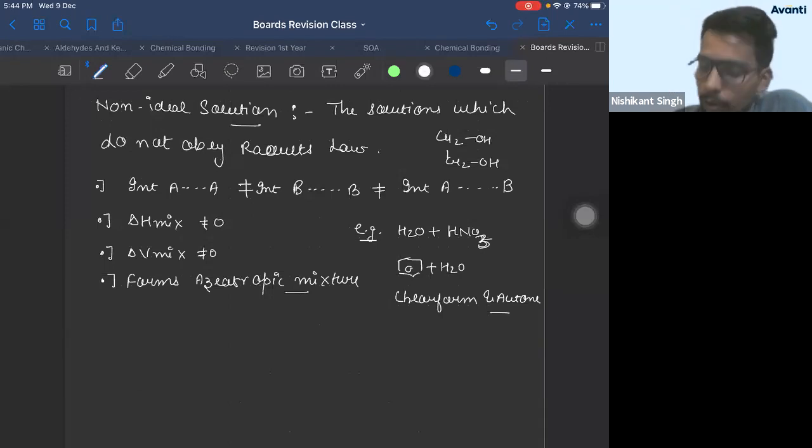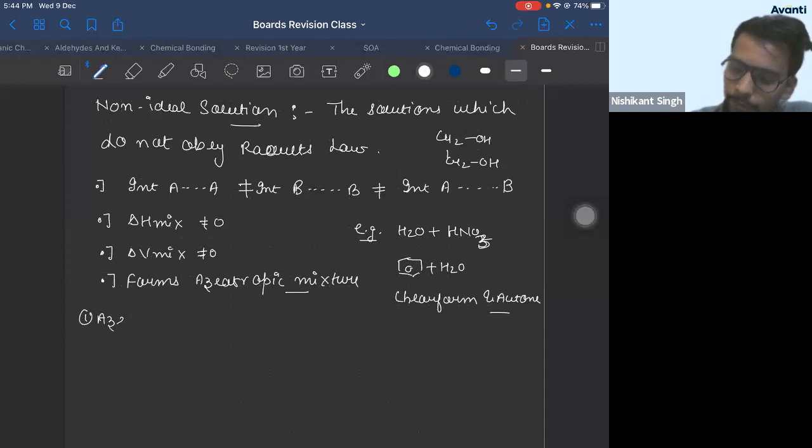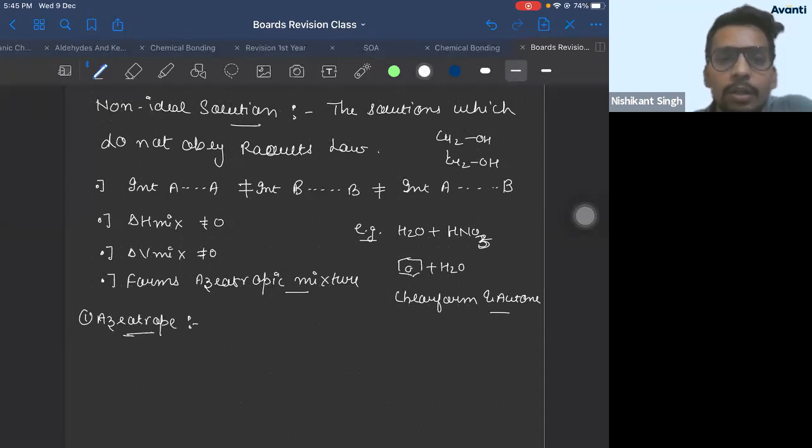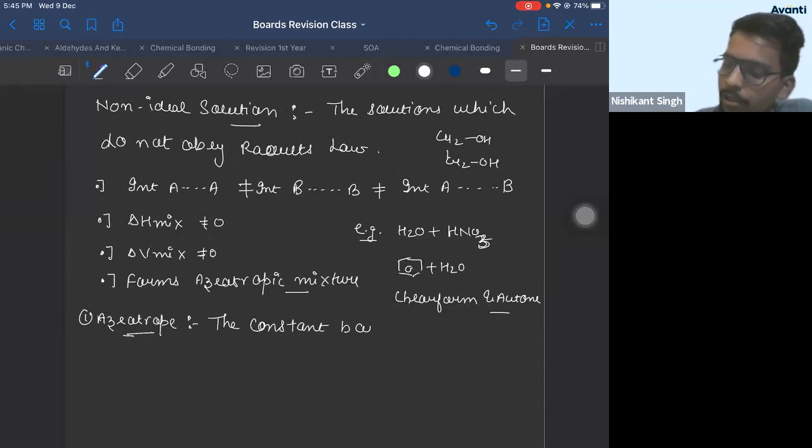Now, what is azeotrope? If they ask you 1 mark definition, what is azeotrope? So what is the definition of azeotrope or azeotropic mixture? The constant boiling mixture which cannot be separated by fractional distillation.